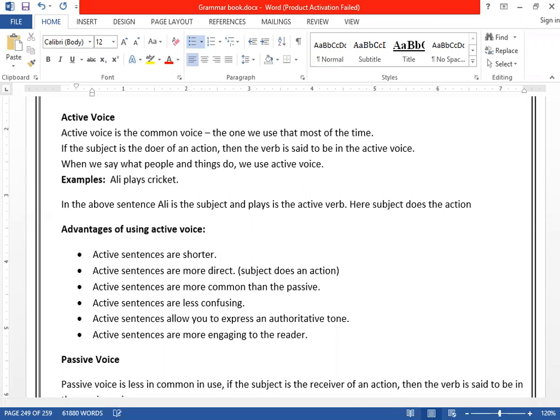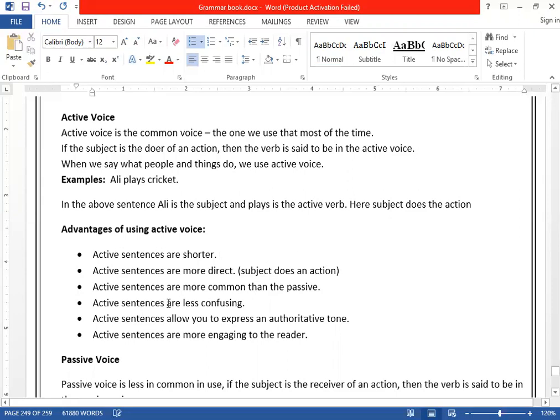We use more of active sentences because the sentences are shorter and more direct to understand. Clear? And the listener can understand you very easily. Get it? Number one, active sentences are more direct because the subject does an action.